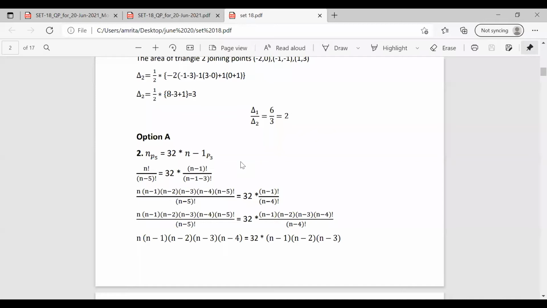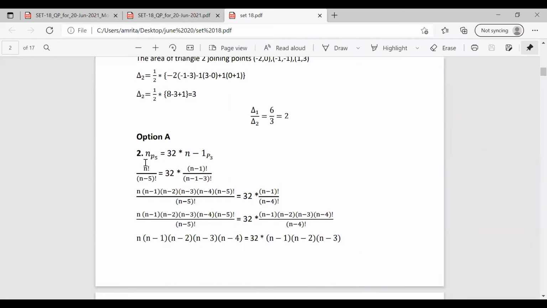It will become (n minus 1) factorial by (n minus 1 minus 3) factorial.